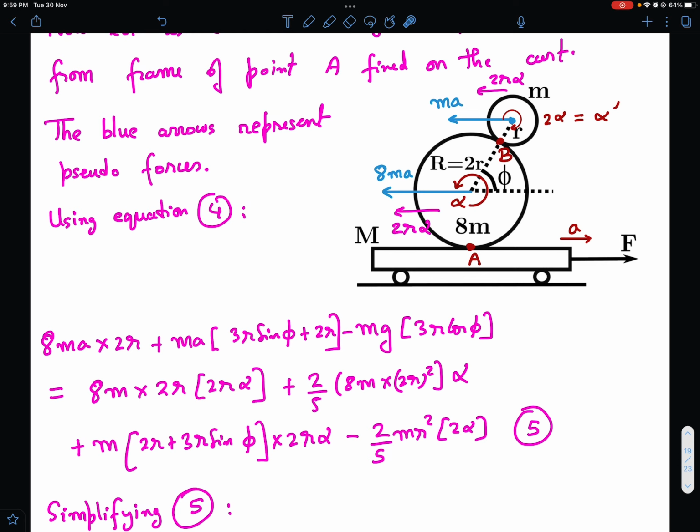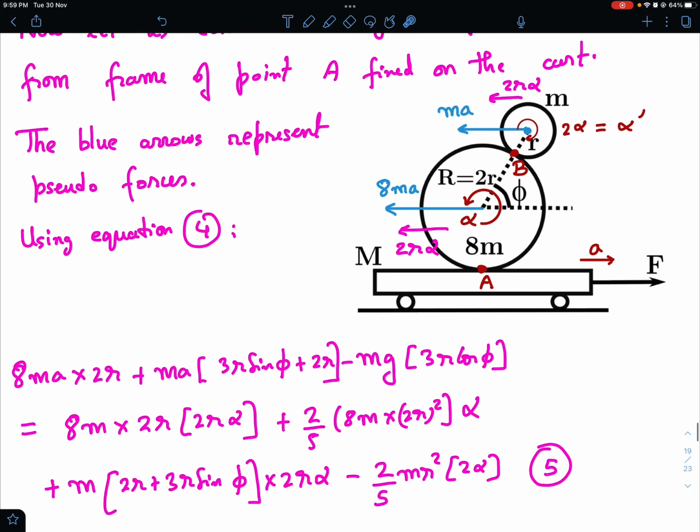Now since this alpha is in the opposite sense, this sphere is in anti-clockwise sense and this sphere will be then in clockwise sense. Only then will the no slipping condition be met at point B, and therefore there should be a minus sign over here. Other terms are anti-clockwise terms, and this 2 alpha is clockwise, therefore I_CM times alpha becomes minus 2 by 5 m r square into 2 alpha. So I hope this equation 5 is clear.